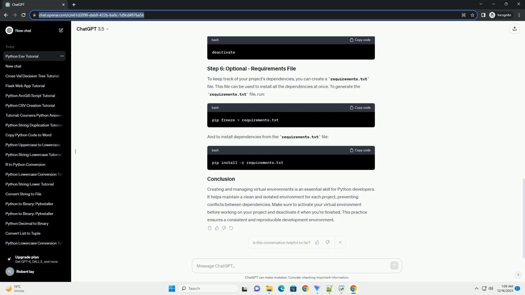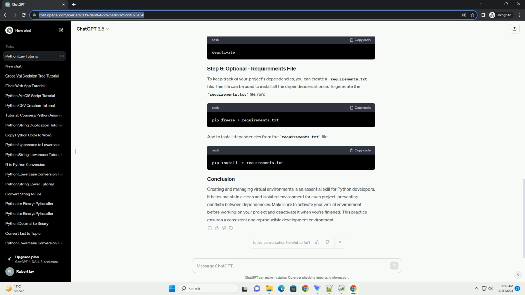Creating and managing virtual environments in Python is a crucial skill for any developer. Virtual environments allow you to isolate your project's dependencies, ensuring that your project has its own set of libraries and packages without interfering with the global Python environment. This tutorial will guide you through the process of creating and activating a virtual environment in Python.